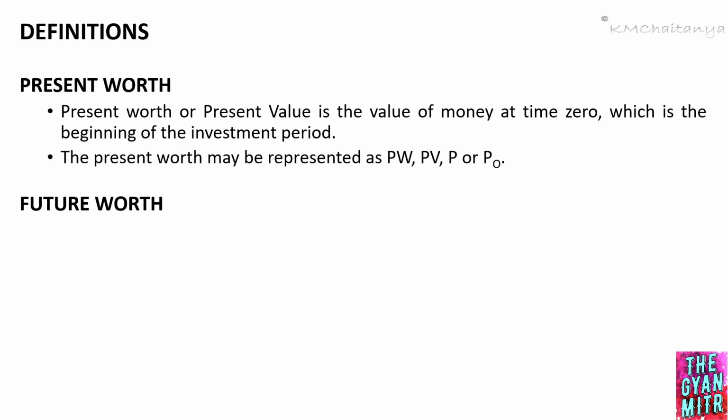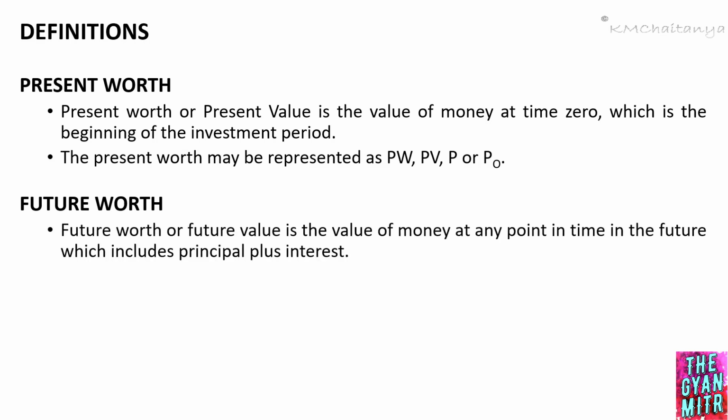Future worth. The future worth, also called the future value, is the value of money at any point in time in the future, which includes principal amount plus the interest. The future worth may be represented as FW or F or Fn.